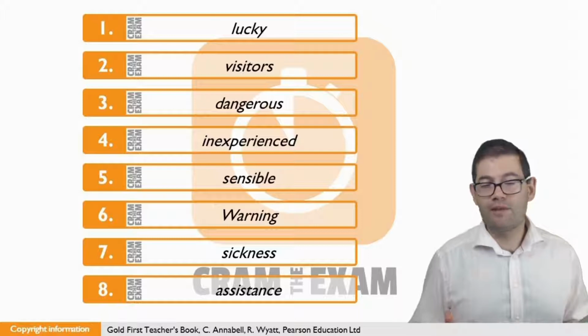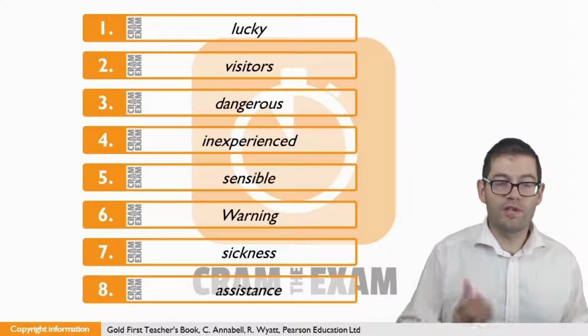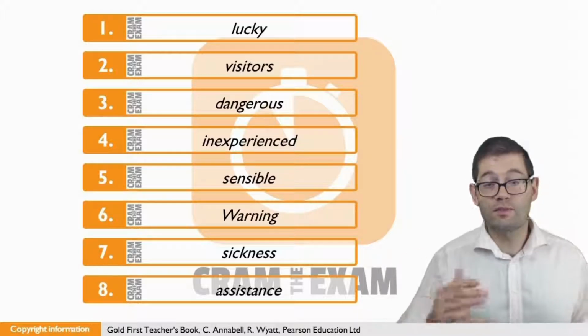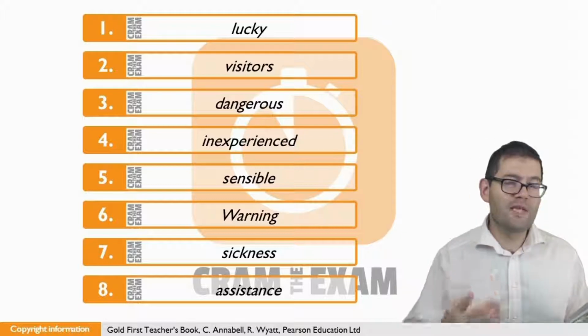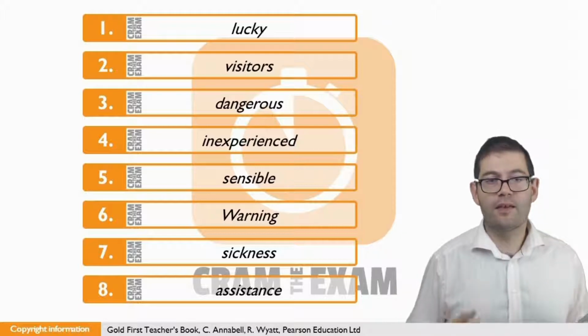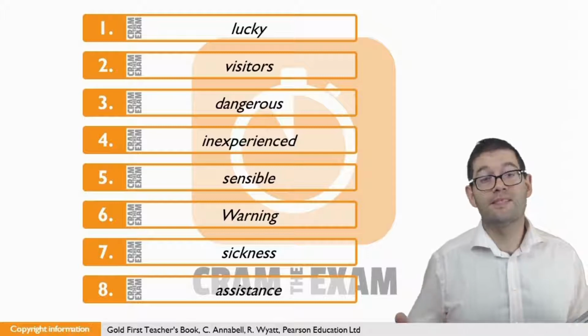For question number 5, easy peasy. Before the gap we've got an article, after the gap we've got the noun to which that article refers. This means that we have to have an adjective here. What's the adjective that we need? Sensible.